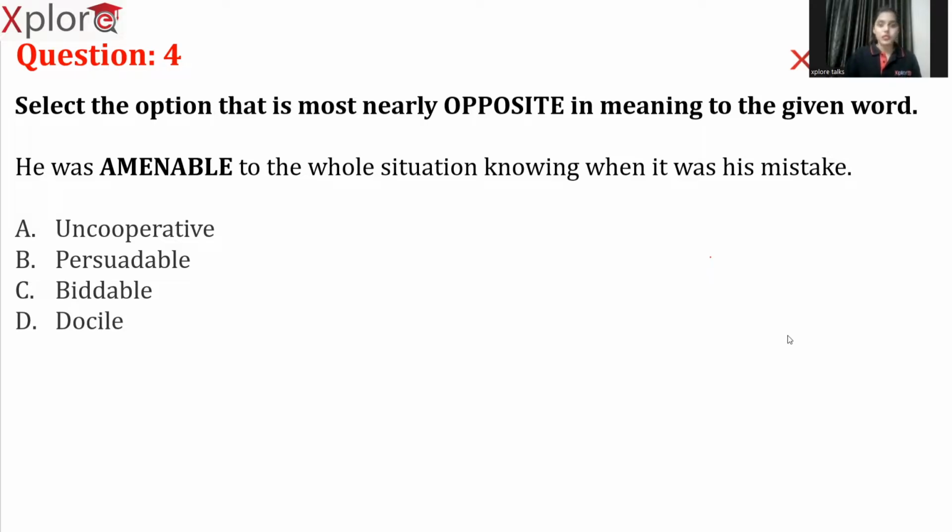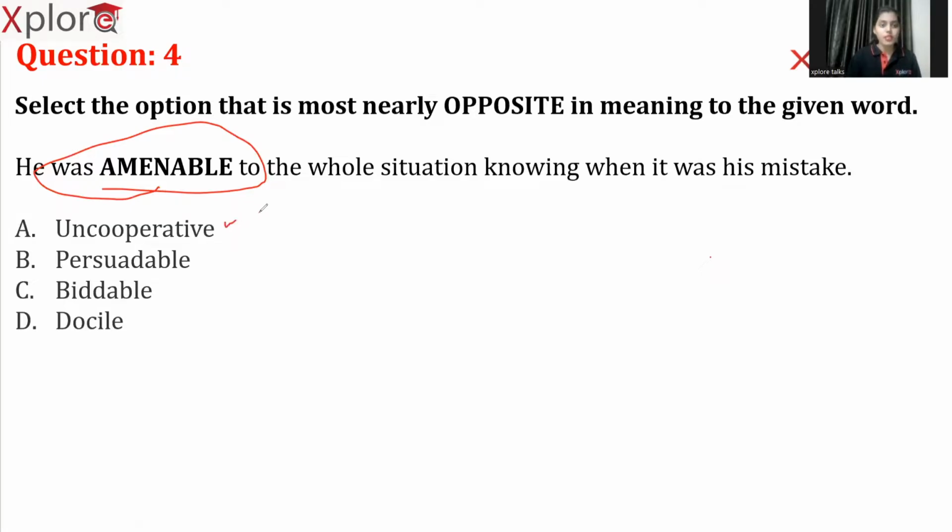First of all, let's try to understand the meaning of the question given to us. He was amenable to the whole situation, knowing it was his mistake. So, when he got to know that it was his mistake, either he cooperated or did not cooperate. These are the only two options that we can assume, even if you do not know the meaning of the term amenable. The meaning of amenable is obedient or controllable, or cooperative in other terms. So what is the opposite of cooperative?